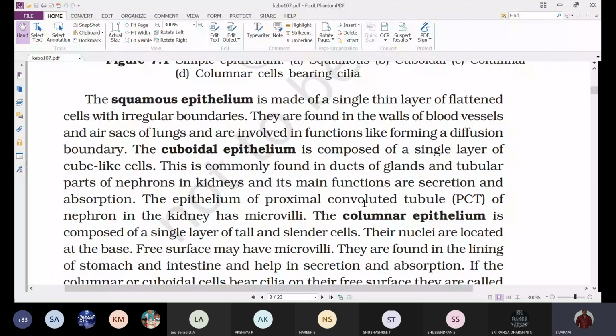There is exchange of gases in the lungs between the blood vessels and the alveoli. So remember the examples very clearly: squamous epithelium lines the blood vessels and the alveoli of the lungs.